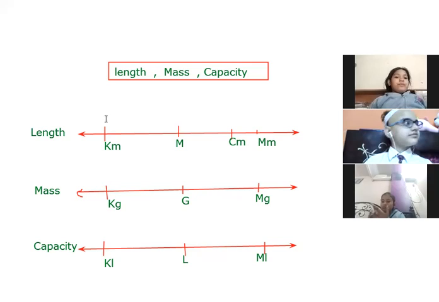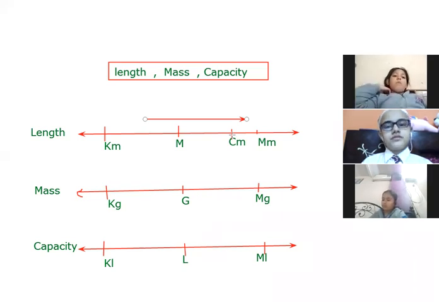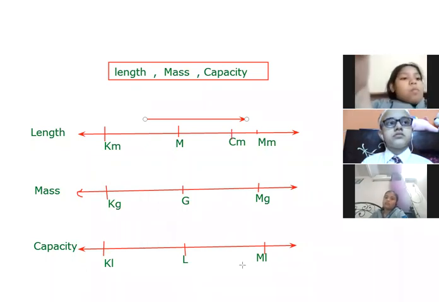So what we can conclude here, suppose when we are moving from left to right, we are moving from bigger unit to the smaller unit. Always remember this thing, because the left hand side is the bigger unit, and the right hand side is the smaller unit. So if we are converting from left hand side to the right hand side, it means we are converting the units from bigger to smaller ones.